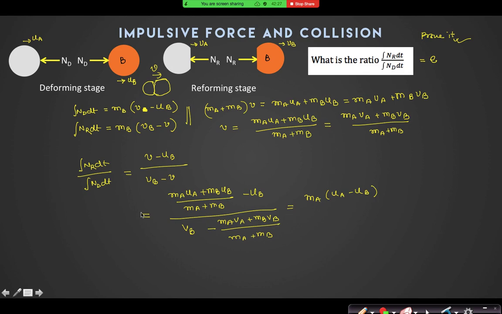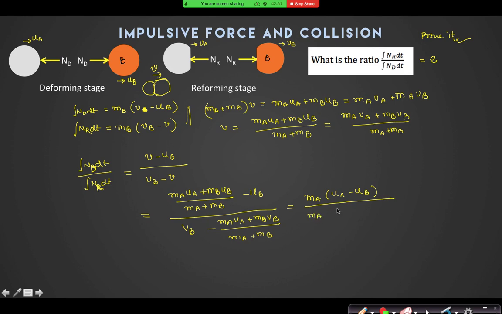Right? The ratio I have written wrong. This is Nd dt by Nr dt, the reverse ratio, the reciprocal. Yes, reciprocal. Numerator is V minus UB I have written. So it is MA by MA into UA minus UB, divided by MB, VB will get again cancelled out.